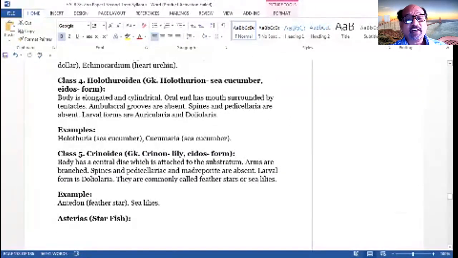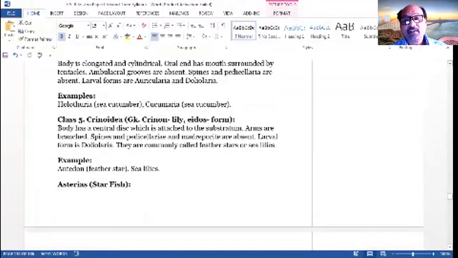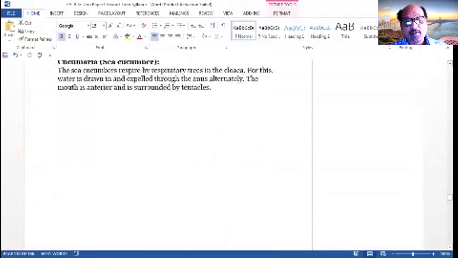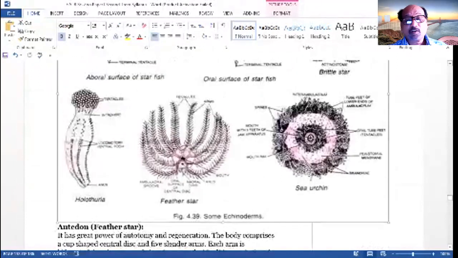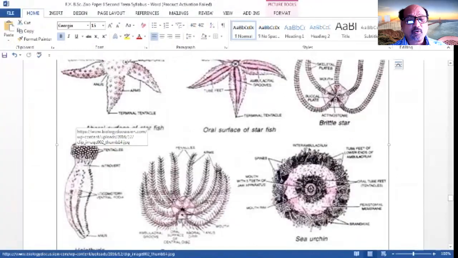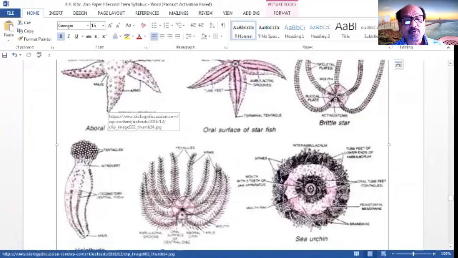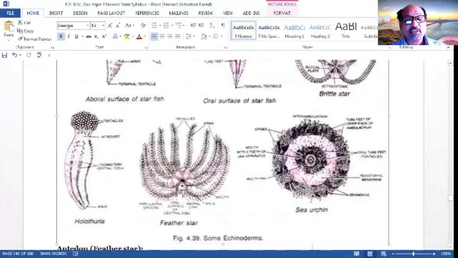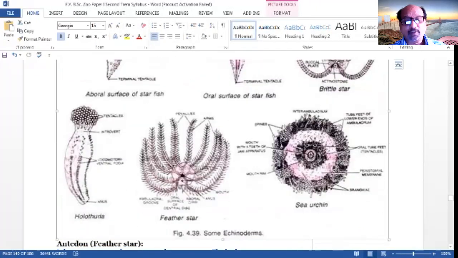Then the Holothuroidea, the sea cucumbers. Body is elongated, cylindrical, the oral end has the mouth surrounded by tentacles. Ambulacral grooves are absent, and the spines and the pedicellariae are absent. See, this is the sea cucumber of the Holothuroidea. At the anterior end, they have the respiratory tree, or the cloacal respiratory tree is present.